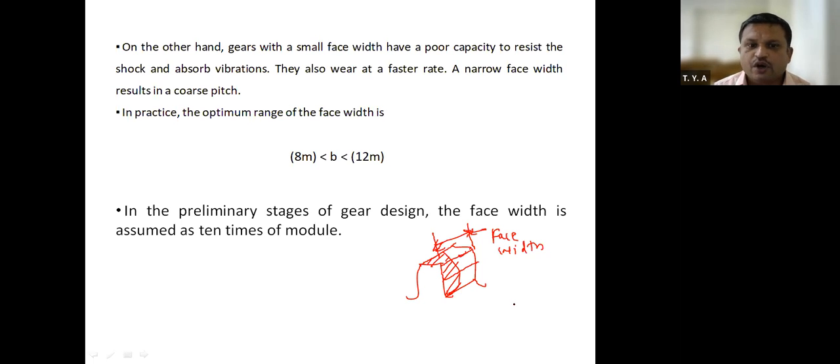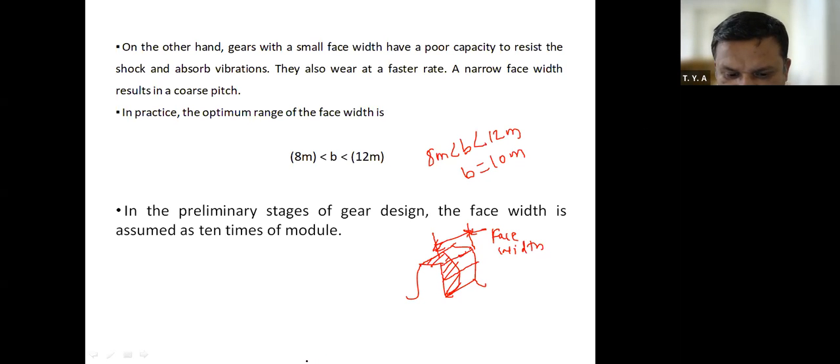Therefore, what is the optimum size of the face width? The optimum size of the face width is 8 times module less than B less than 12 times module. Therefore, in general, face width B is taken as 10 times module. Whether you are understanding or not, please reply in the chat box.